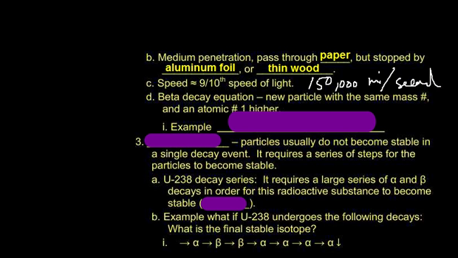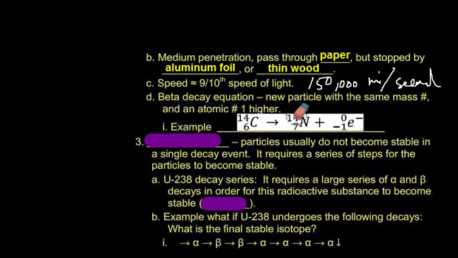And here's its equation, and this one's a little different. It's a new particle. It has the same mass number because electrons have 0 mass number, but it adds an atomic number because the process of a neutron turning into a proton will create a larger atomic number. So a 14,6 carbon atom will become a 14,7 nitrogen isotope when it loses a beta particle.